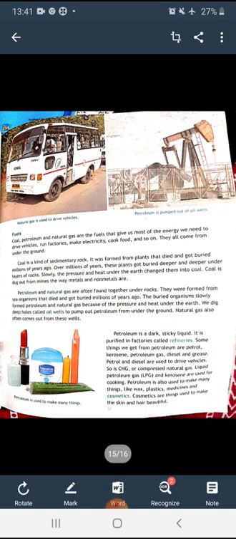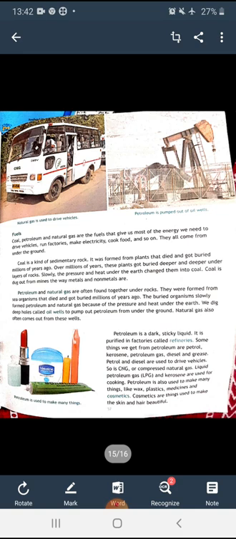Petroleum and natural gas are often found together under rocks. They were formed from sea organisms that died and got buried millions of years ago. The buried organisms slowly formed petroleum and natural gas because of the pressure and heat under the earth. We dig deep holes called oil wells to pump out petroleum from under the ground. Natural gas also often comes out from these wells.